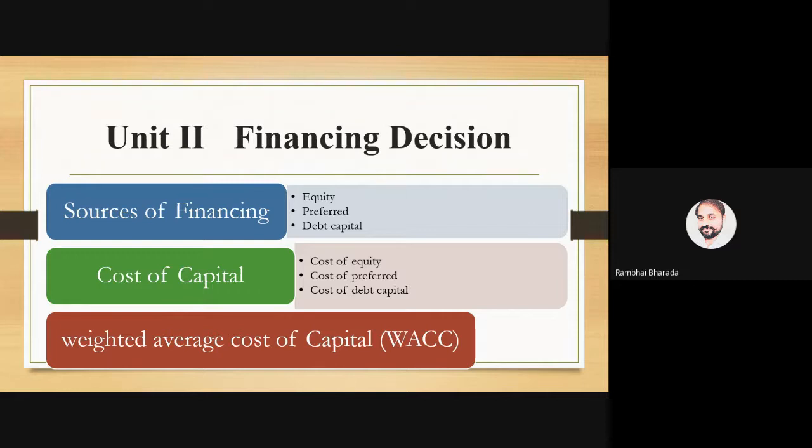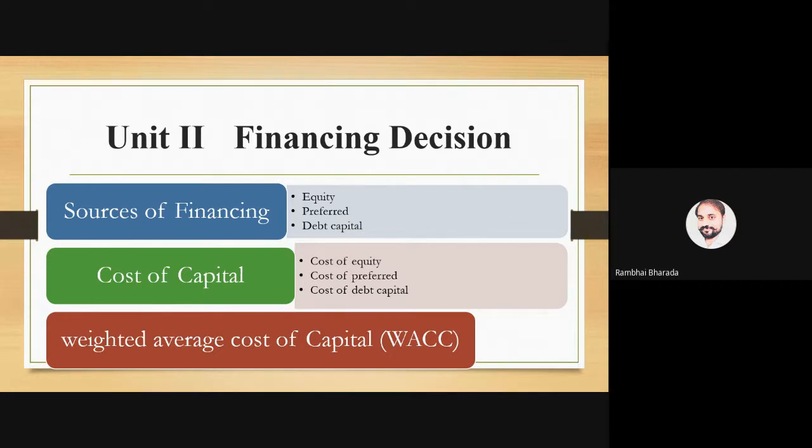For equity capital, or for calculating the equity capital, approximately we have 4 to 5 methods. For a cost of preference capital, we have two techniques or two methods to calculate the cost of preference capital. And similarly, for a cost of debt capital, again, we have two methods. Okay, so this is all about.